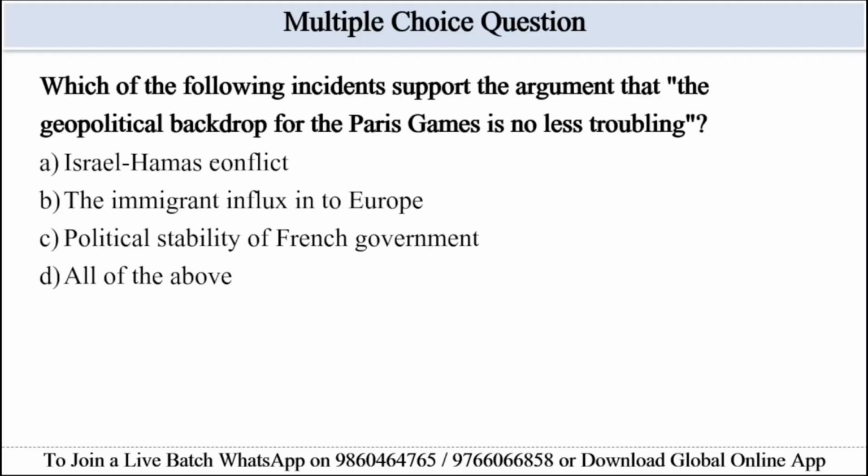On the basis of this, option A says Israel-Hamas conflict. It is correct. This is directly stated in the passage. Option B, the immigrant influx into Europe. It is wrong. The passage does not mention immigration at all. This is an outside assumption. Option C says political stability of the French government. It is also wrong because the passage discusses the history of violence in France, not the stability of the government. This is not linked to the geopolitical backdrop.